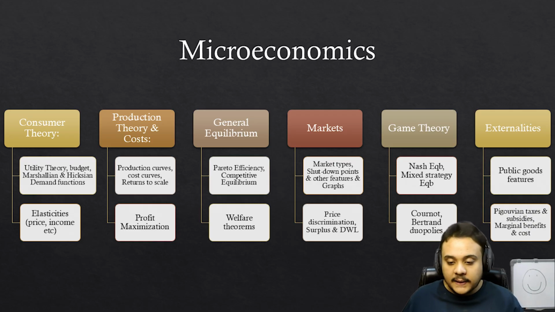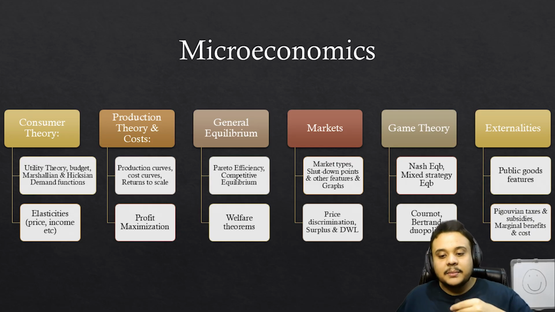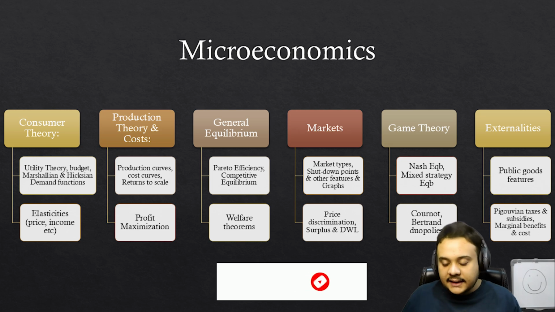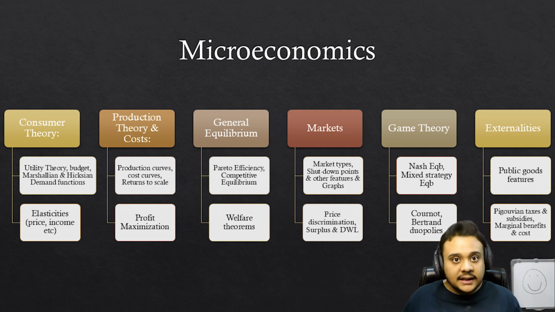And then game theory, you have Nash equilibrium, mixed strategy equilibrium. These are just the two topics. You can skip all of the other and more advanced types, because these are the ones that are more frequently asked. Okay, so that is why this is a topic that carries a higher impact. And then the Cournot Bertrand duopoly, it is directly mentioned in the syllabus. We cannot skip that. Externalities you can skip if the time is very limited.